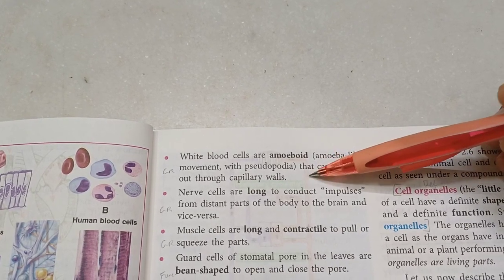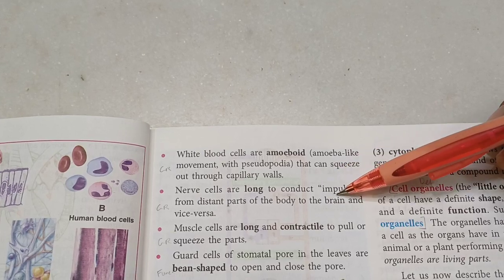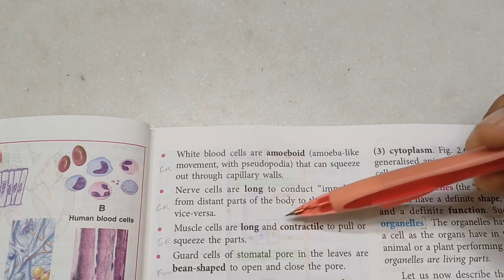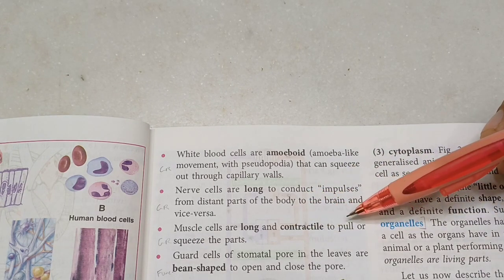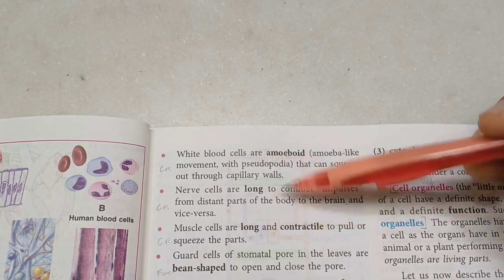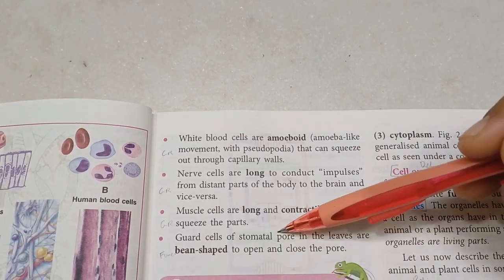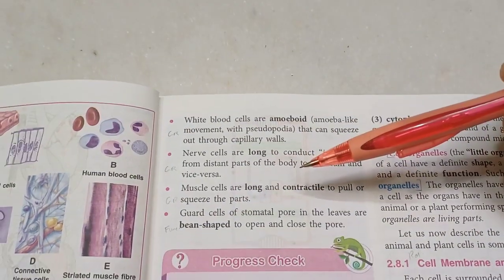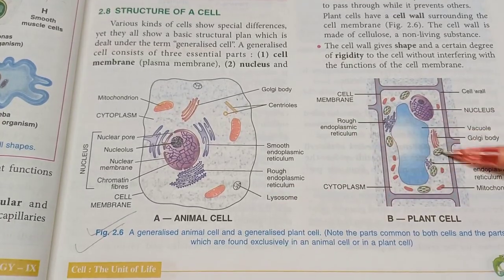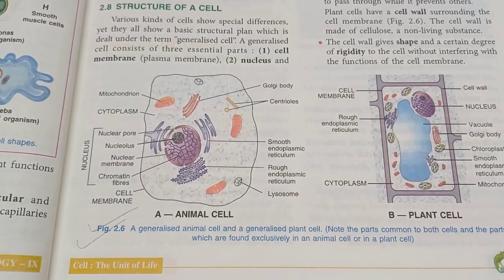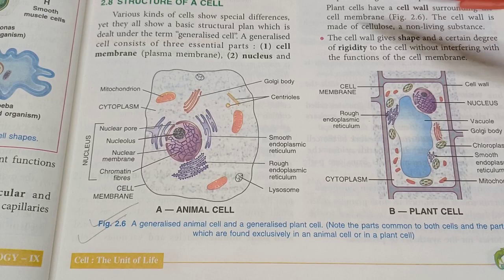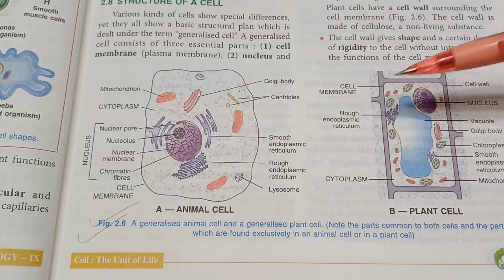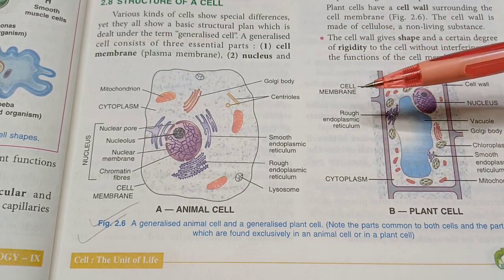Nerve cells are long so that they can conduct impulses. Muscle cells are long and contractile so that they can pull or squeeze parts. GR, give reasons. Guard cells are bean shaped to open and close the stomatal pore. That's a function. Func. Now Figure 2.6, double tick it and practice it for homework. We will study the various organelles, their characteristics and their functions in the second part of the chapter.